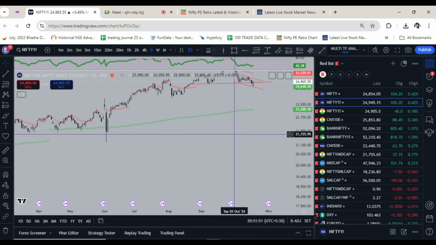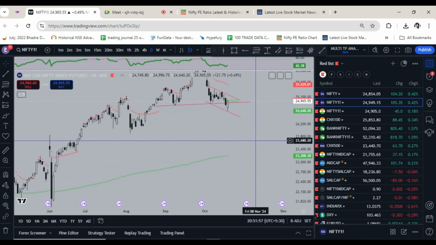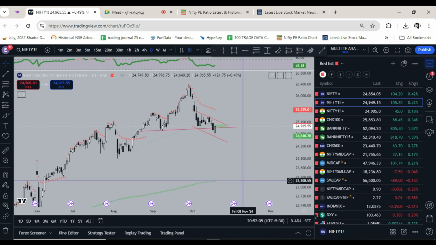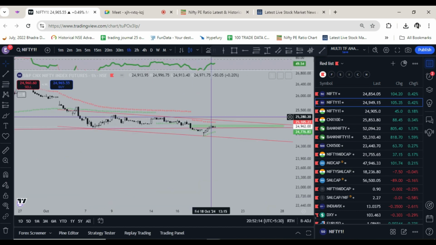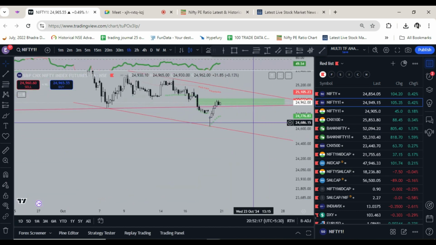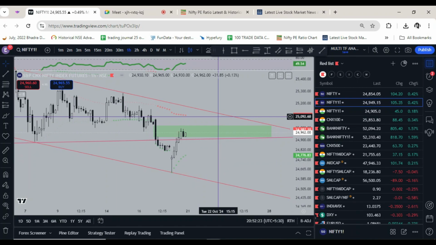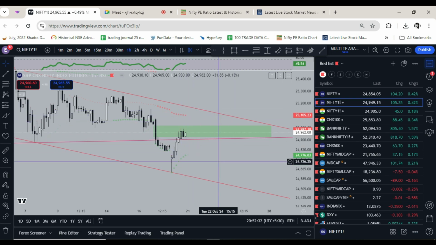Now let's go on daily. On daily, it is showing support at 23,200, which is near the 200-day moving average, and resistance at 25,500, 25,525. So the major support is at 23,200 and major resistance at 25,500. These two levels are important for medium term. Now we come to the hourly time frame. For intraday traders or very short term positions, resistance is at 25,100 and support is at 24,784.